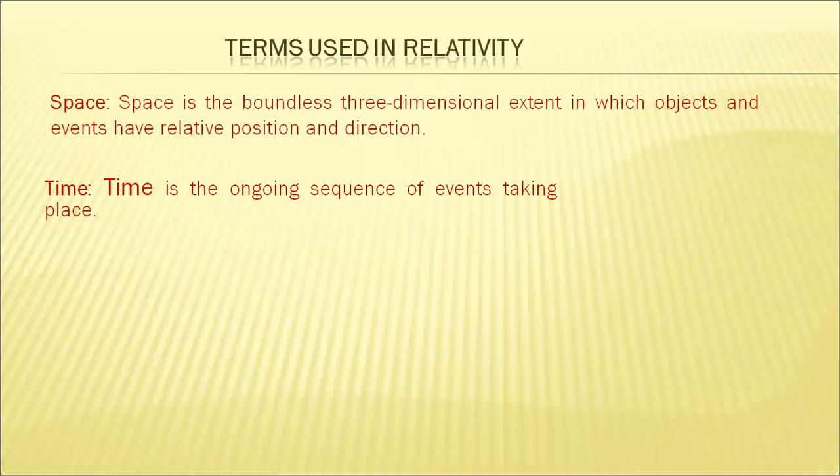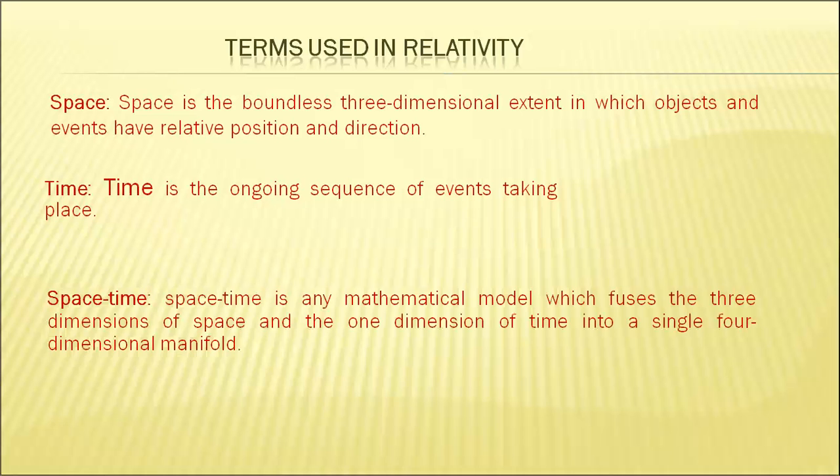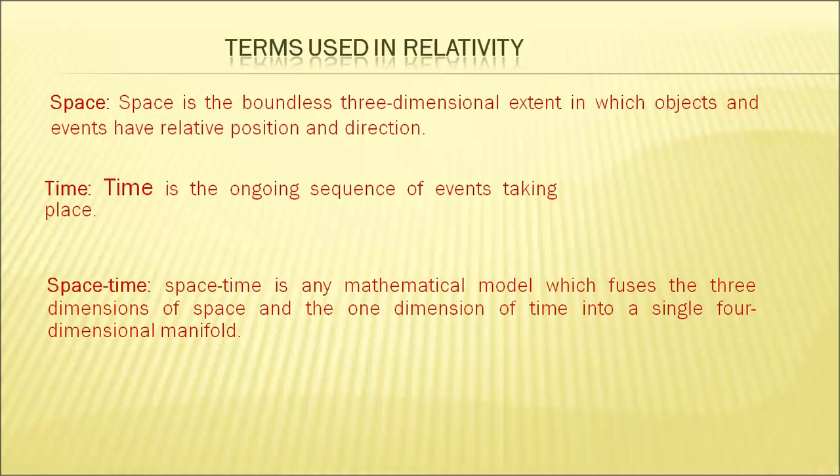If I say that the object is moving slowly, with respect to what do we have to decide? With respect to time we have to decide. Therefore, time is the ongoing sequence of events taking place.